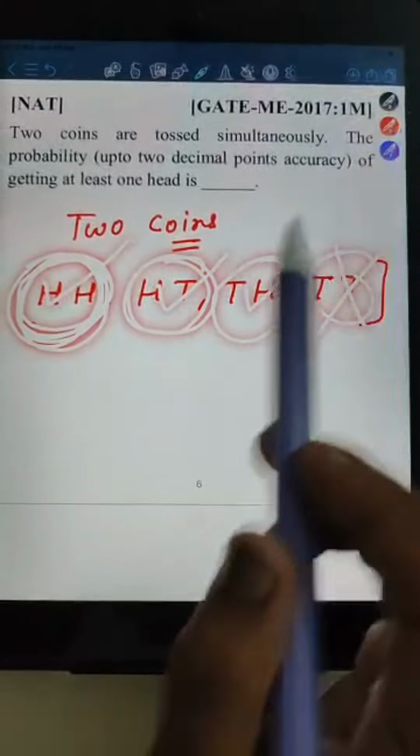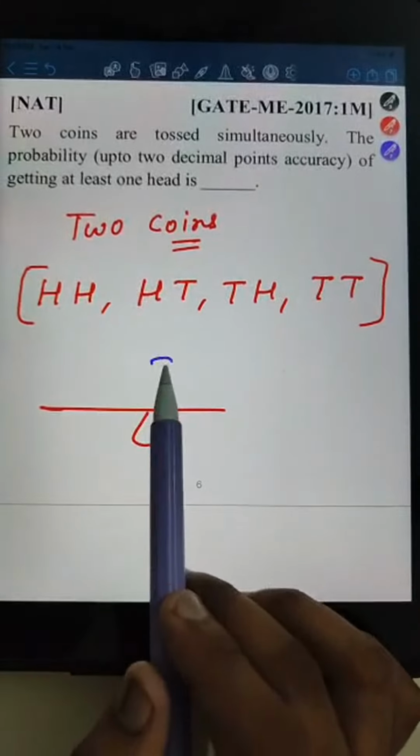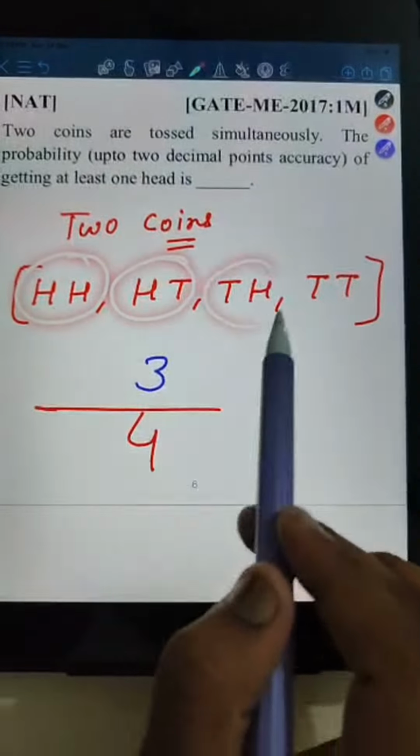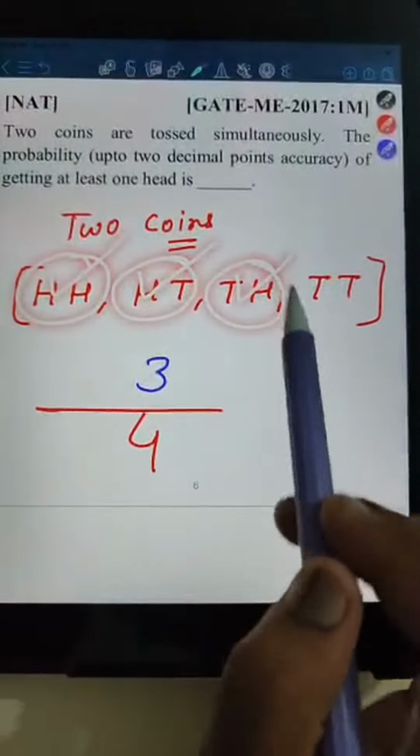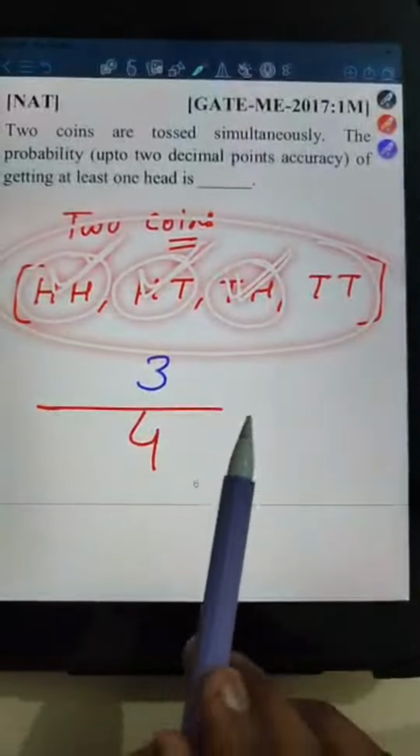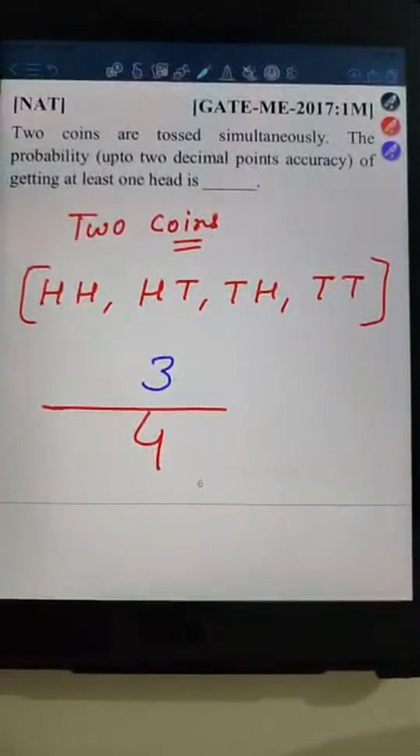That means out of 4 cases we want only 3 cases. That is, this one is valid, this one is valid, and this one is valid. Out of 4 cases, these 3 are only desired, so that's why the probability is 3/4, right?